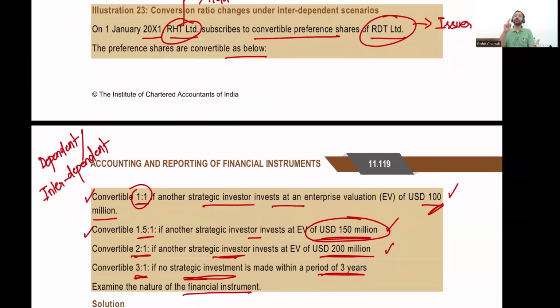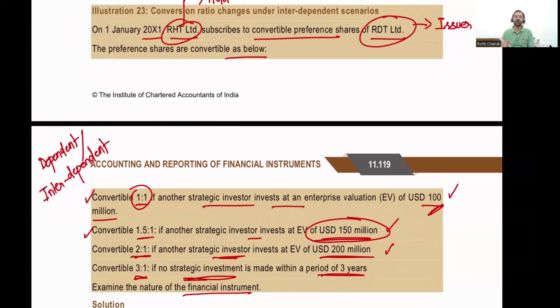So we're not going to break this down into four subcontracts. We're going to look at it as a single contract and we will evaluate whether the obligation to issue a fixed number of equity shares is satisfied. Now, over here, the obligation to issue a fixed number of equity shares is not satisfied because there is a possibility that you might issue one equity share or 1.5 shares or two shares or three shares.